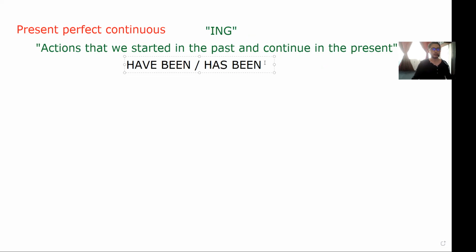It's important to know also that we have the negative form of these auxiliaries, which are haven't been, or hasn't been. So you add a negative or affirmative form according to what you are trying to express. Then, first of all, let's make some examples.